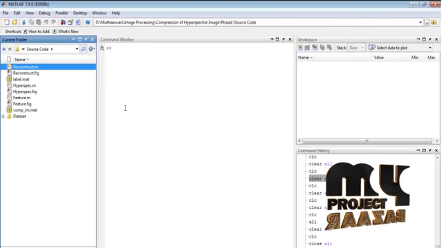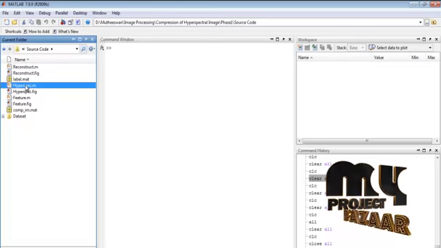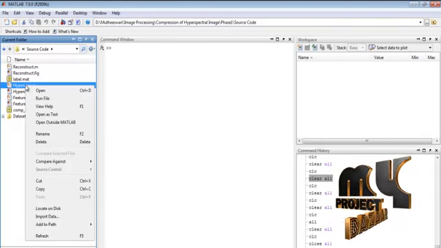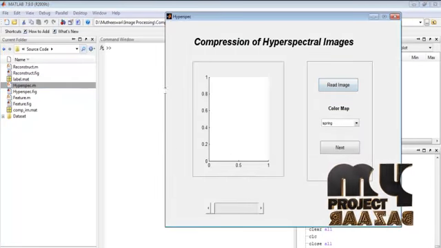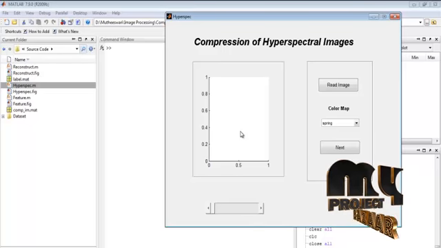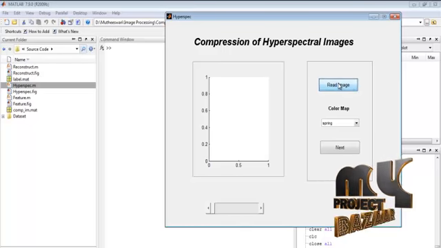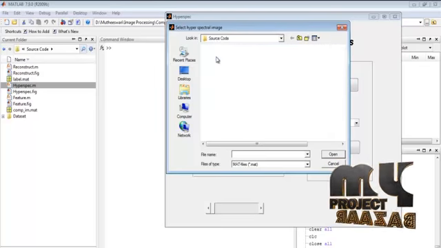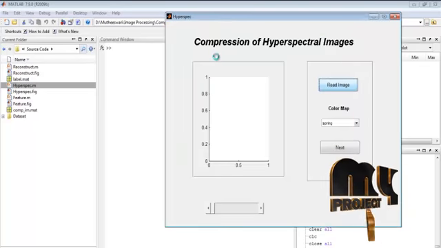Let me discuss the running procedure for our process. Select the hyperspec.m file in the current folder, right click that file and run it for executing this process. This is the main window for the compression of hyperspectral image. By pressing the read image button, we can browse the input image from the dataset folder. Select any one hyperspectral image in the dataset folder.